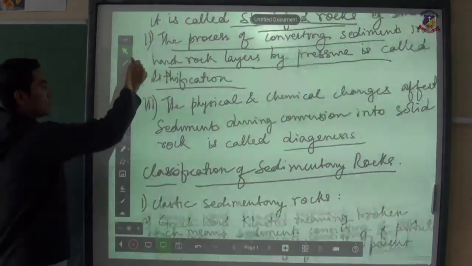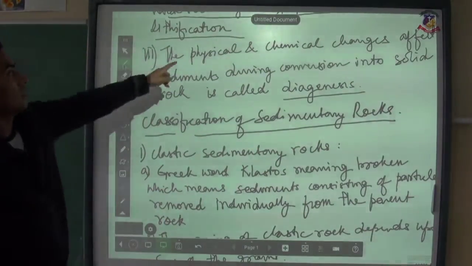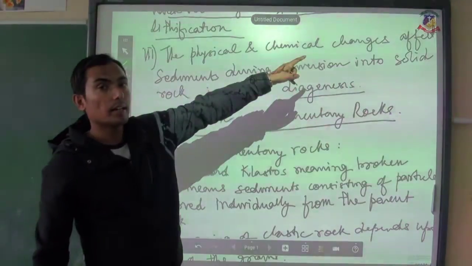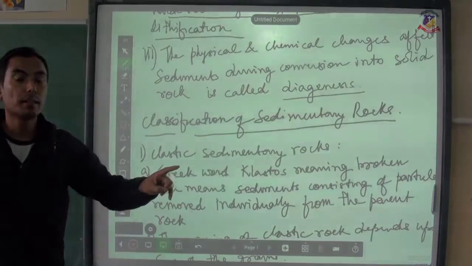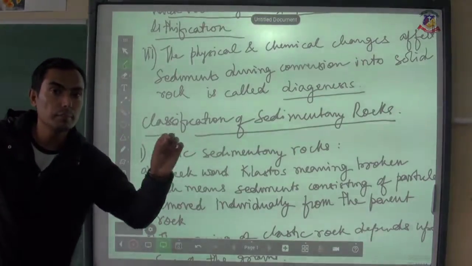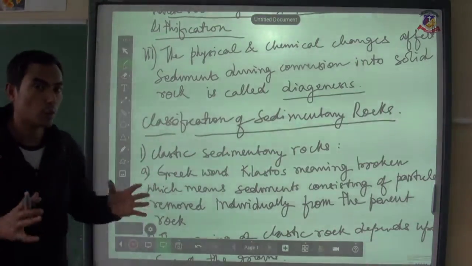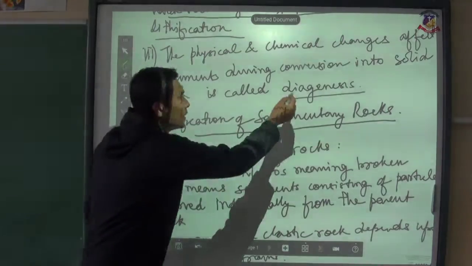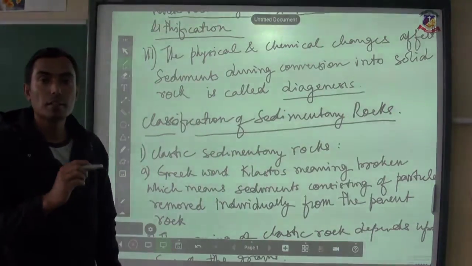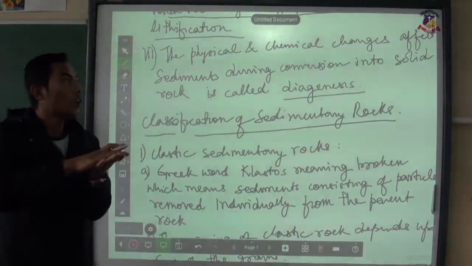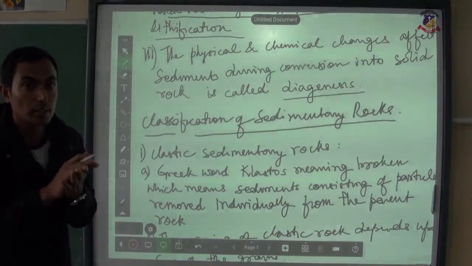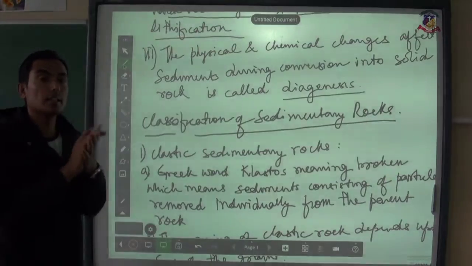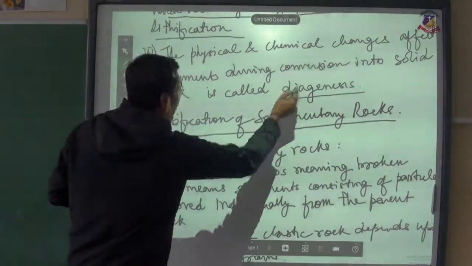Next point, the physical and chemical changes which take place during the conversion of sediments into solid rock are called diagenesis. Because whenever pressure is applied on the sediments, there are some chemical and physical changes, and those changes in the sediments are known as diagenesis.